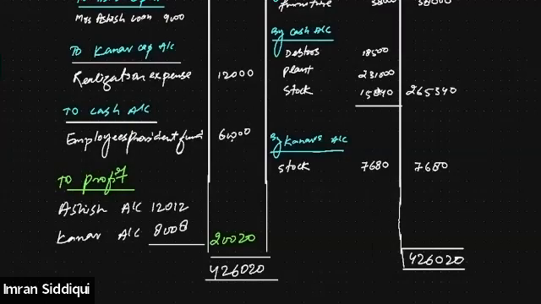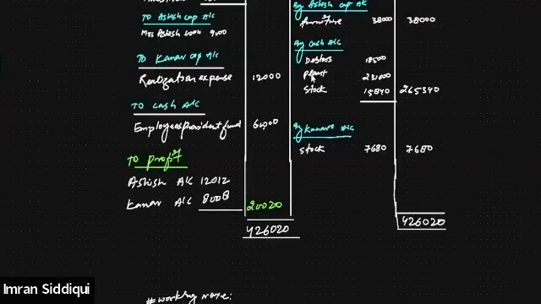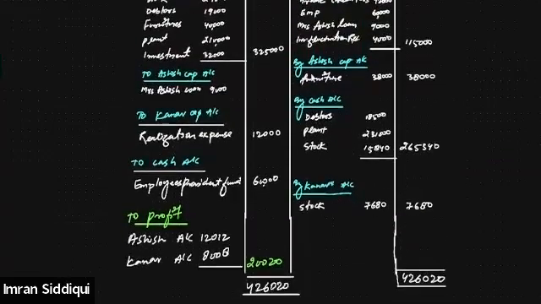All right, everyone, is this clear? Yes or no? Please confirm if it is clear to all of you. This is the second question of the realization account. I hope everything is clear to all of you. Apart from Alexander, Abin, Ayan, Pranav, Tanya, is everything clear till this point? Tanya, Mariam, is it clear to you?